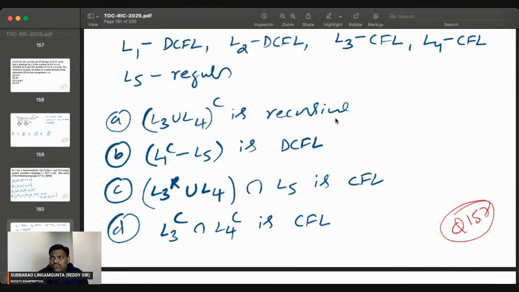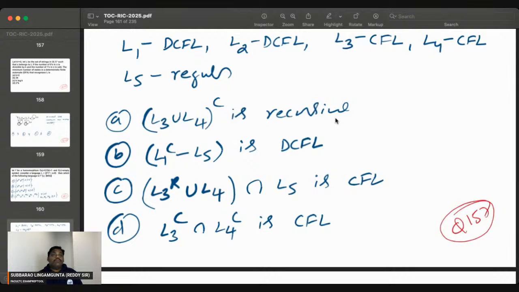Most of the students will make this mistake. They will open the bracket right after doing the inside things. No. First open, then do the inside. It means the whole complement is there. First do the complement, then do the inside. Not inside first, then complement.